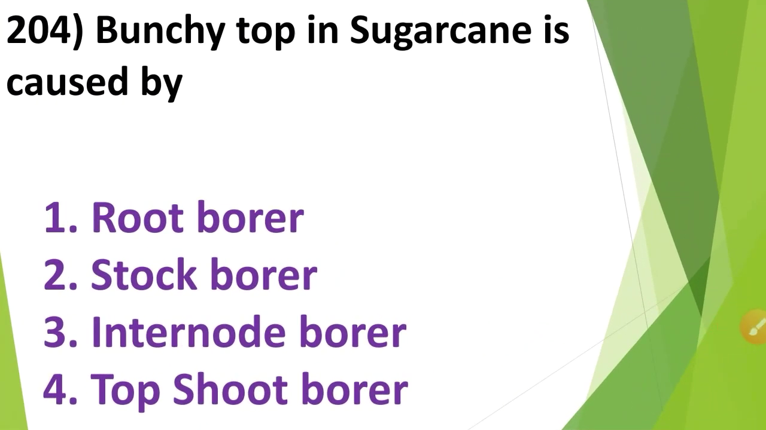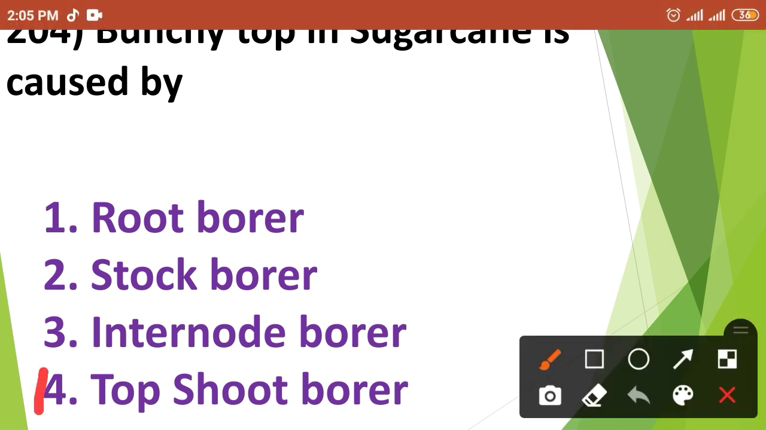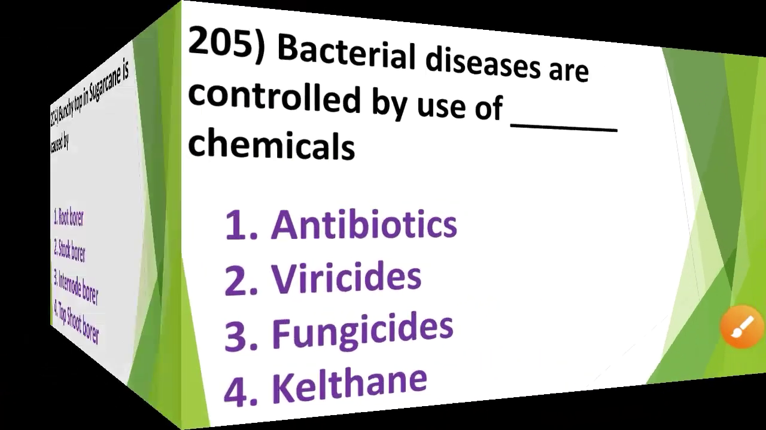Then next question. Bunchy top in sugarcane is caused by: first option, root borer; second option, stalk borer; third option, internode borer; and fourth option, top shoot borer. So the bunchy top in sugarcane is caused by option number 4, that means top shoot borer.